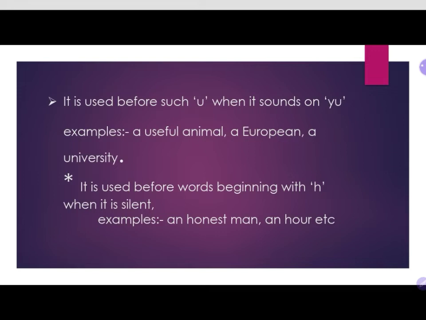An is used before words beginning with H when it is silent. Examples: an honest man, an hour, etc. It seems like H is a consonant letter, but while pronouncing it, we get the sound of a vowel. And as we know that where we get the vowel sound, we use an, right? So these were the uses of a and an.